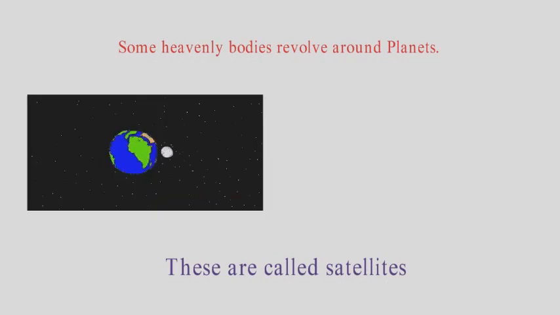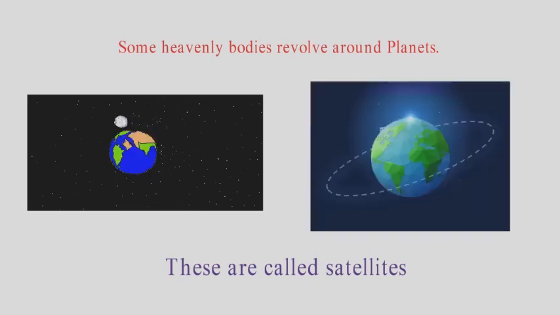Satellites too get their light from the sun. We see the moon at night. It revolves around the earth. Hence, it is a satellite of the earth. Correct. Moon is a satellite of the earth.